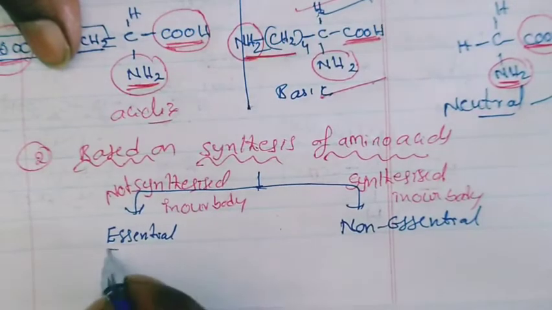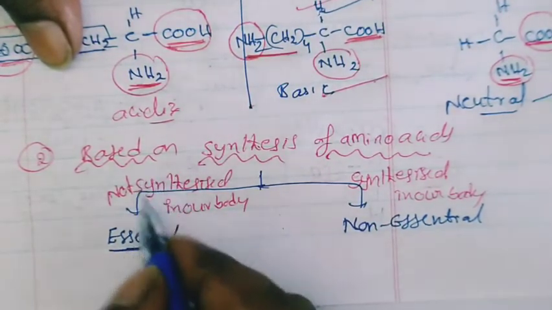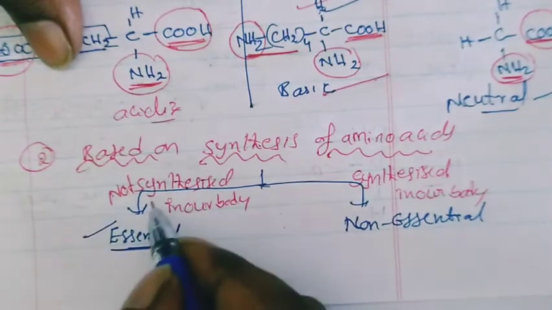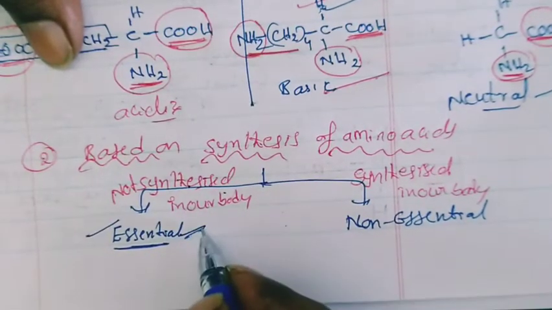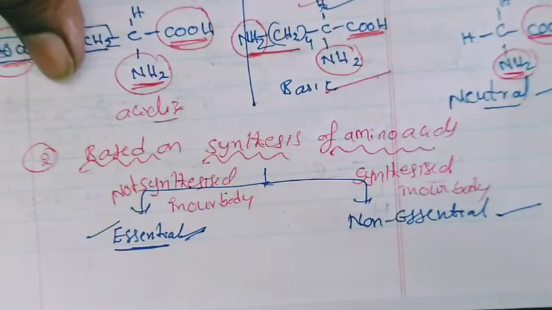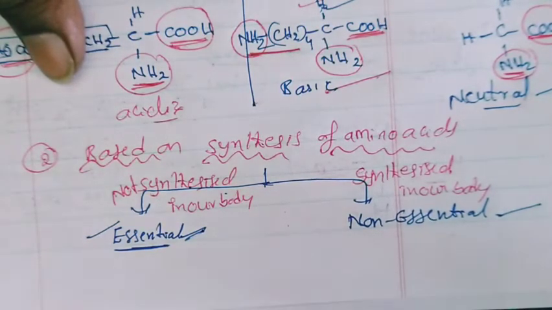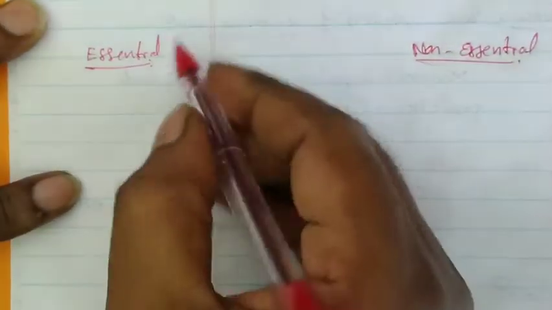Essential means the amino acids are required. If they are not synthesized, they are essential. If they are already synthesized, they are called non-essential amino acids. Some amino acids are synthesized in our body, so they are called non-essential. Some are not synthesized. So there are two types: essential and non-essential amino acids.